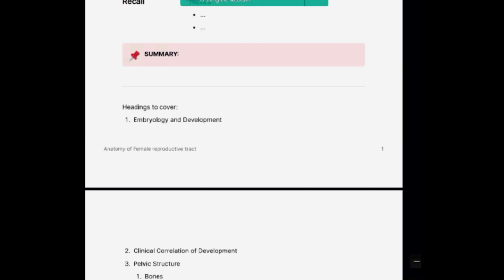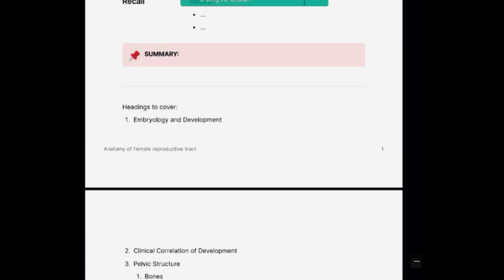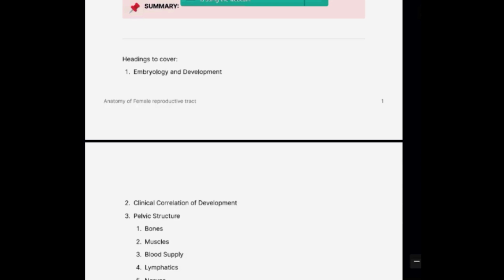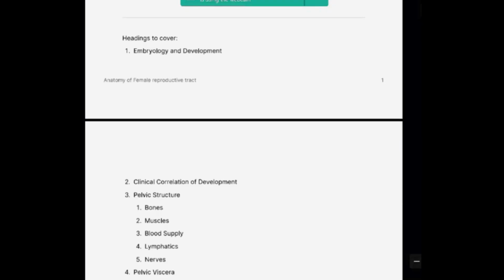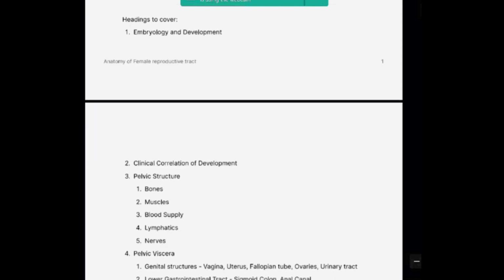So the headings which we are going to cover in this class, or in subsequent classes, will be embryology and development, clinical correlation of development, and pelvic structure. We're going to be talking about the bones, muscles, blood supply, lymphatics, and nerves. And only then we'll be talking about viscera and its relations. Okay, so this is going to be a little exhaustive. So we'll start with embryology.